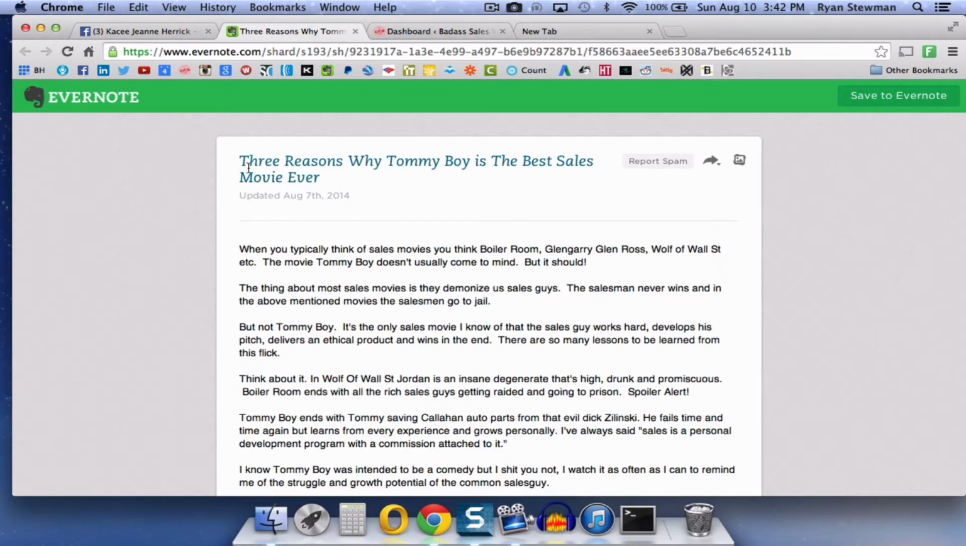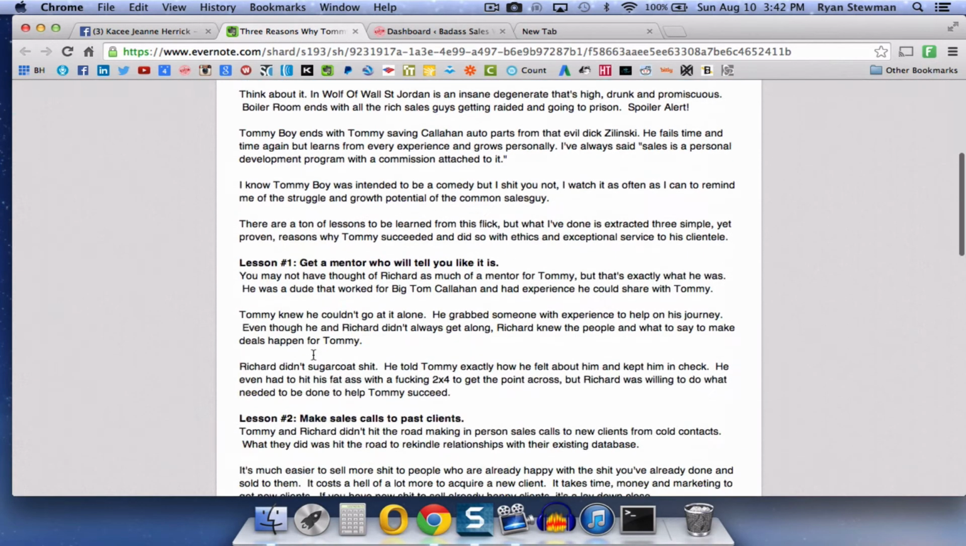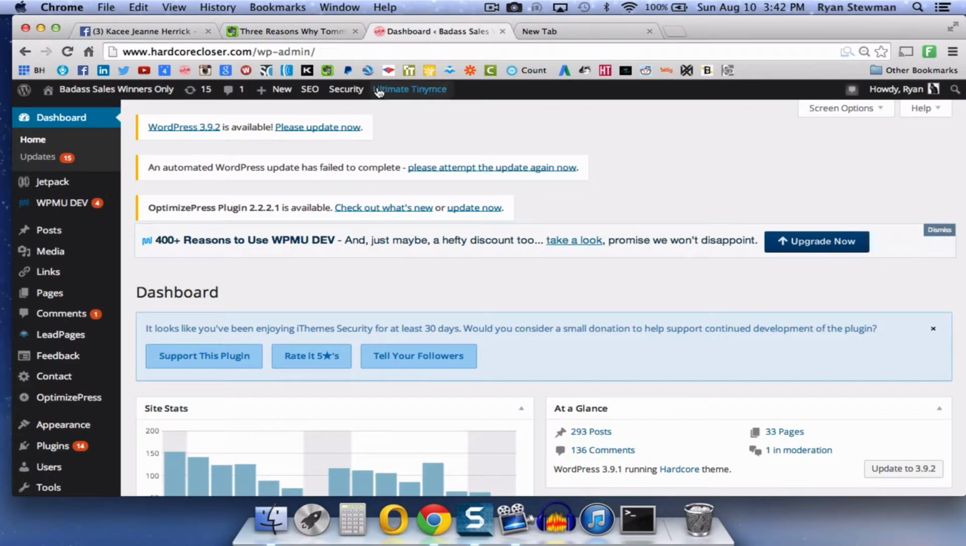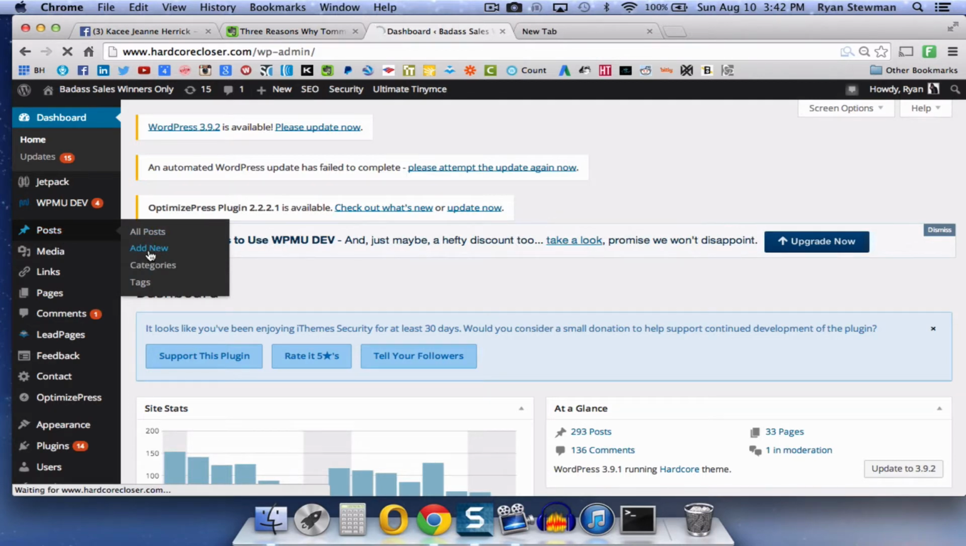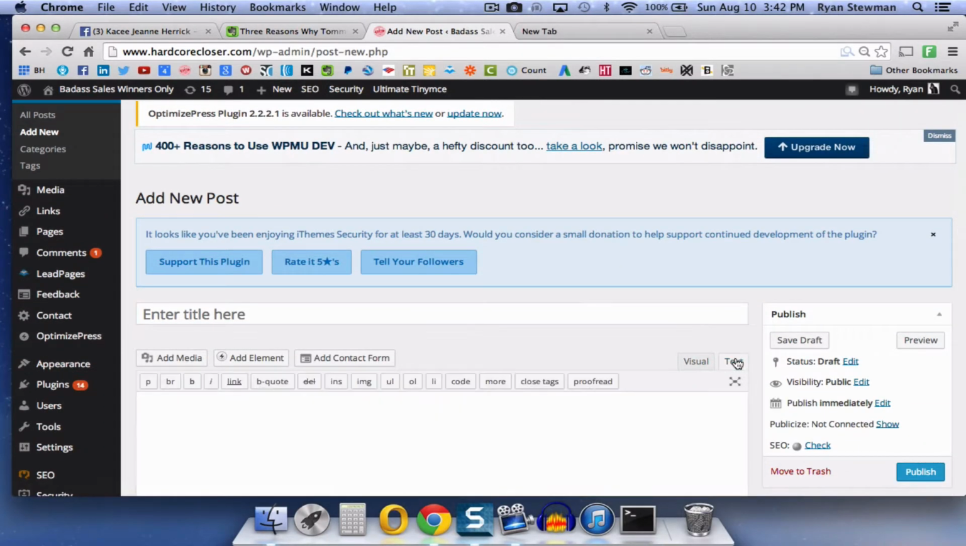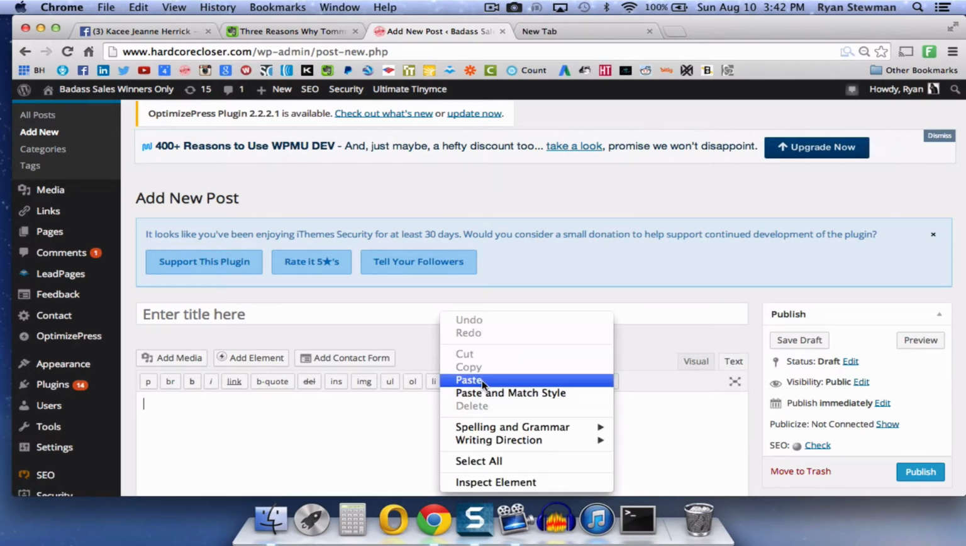All right, so you have the Evernote here. So what you're going to do is run down here and copy all of this. Then you're going to go over here to the back end of the WordPress site and hit Add New Post. Now, what's important is you need to go to this tab right here that says Text. Make sure you're clicked on it and then paste.